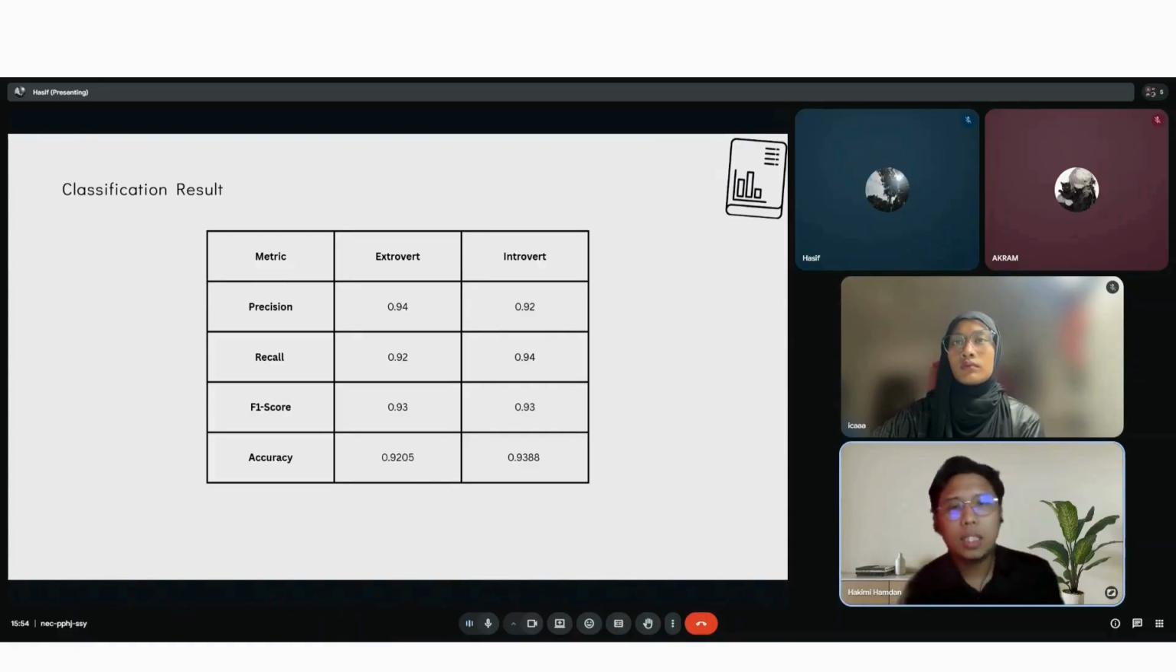For the classification results, when evaluating the classification performance for each class, the accuracy for the extrovert class was 92.05%, while the introvert class achieved an accuracy of 93.88%. Additionally, the precision, recall, and F1 score values for both classes ranged between 0.92 and 0.94, showing that the model performs in a balanced and unbiased manner.